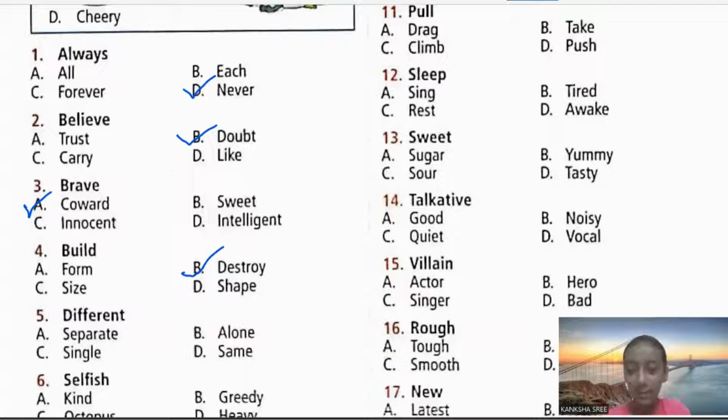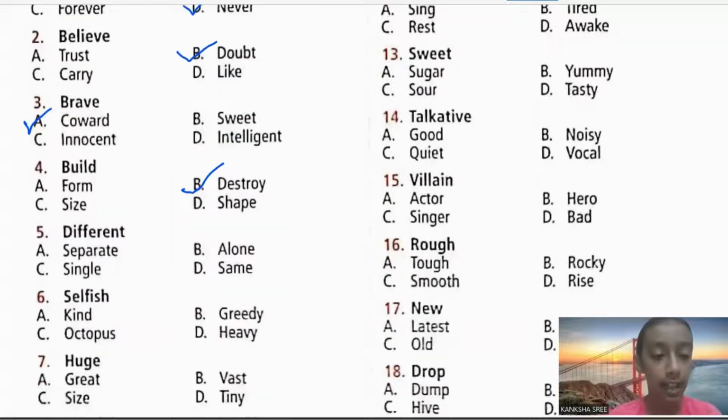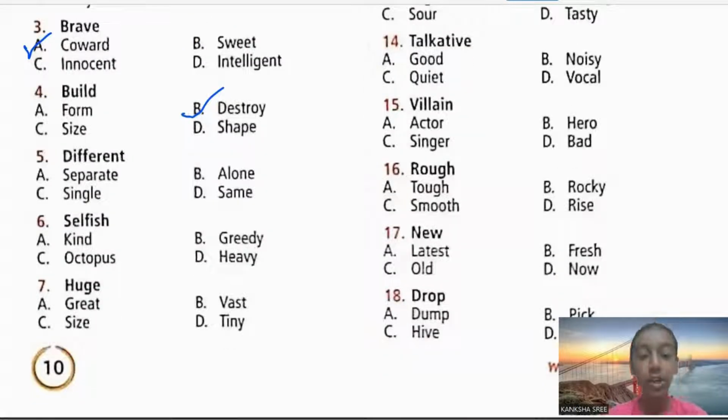Destroy. You are destroying something. And fifth one. Different. What do you mean by different? Opposite or not the same as others. So different means separate. But we need to find the opposite, so separate is not the answer. Then is it alone? No. Is it single? No. Then what's the answer? Yes, you are correct. Option D, that is same. Different, same. They wore different clothes. They wore same colored clothes. So same is the opposite of different.